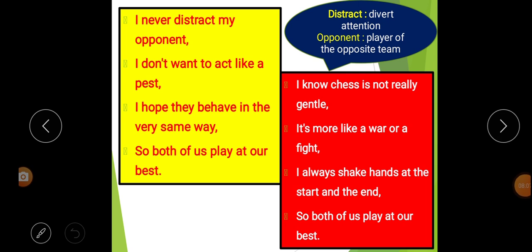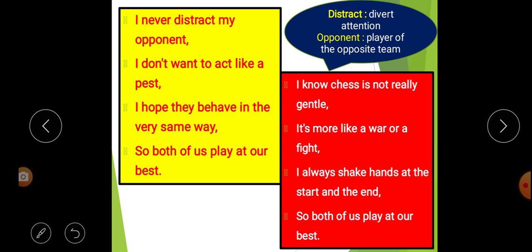Third stanza: I know chess is not only gentle, it is more like a war or a fight. I always shake hands at the start and the end, so both of us play at our best. Here in this stanza the poet says that chess is not really gentle, not polite or easy. Then he says, it's more like a war or a fight.